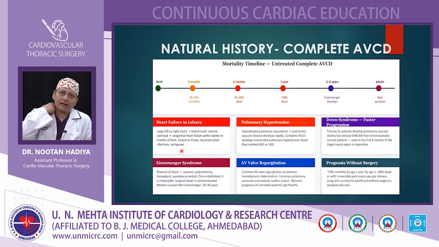The consequences are heart failure in infancy, which develops due to left to right shunt and causes biventricular volume overload, leading to heart failure in these patients. There is increased pulmonary blood flow, which leads to pulmonary arterial hypertension. In patients with Down syndrome, the progression is much faster as compared to chromosomally normal patients. With developing pulmonary hypertension, gradually the left to right shunt shifts to a right to left shunt, which leads to Eisenmenger syndrome.